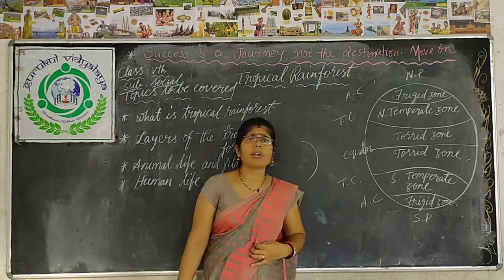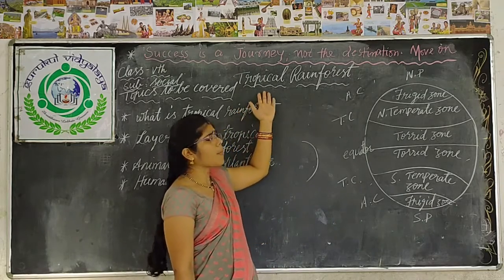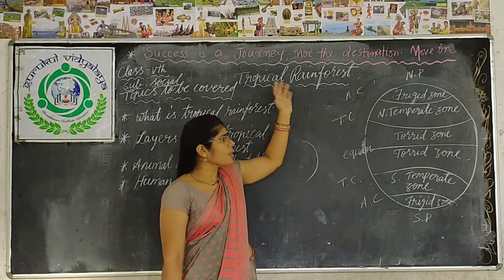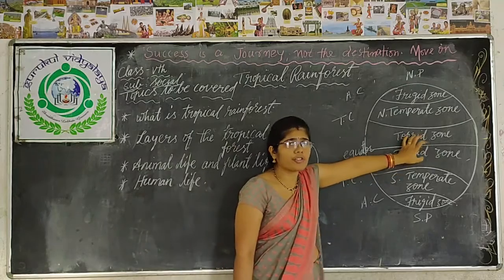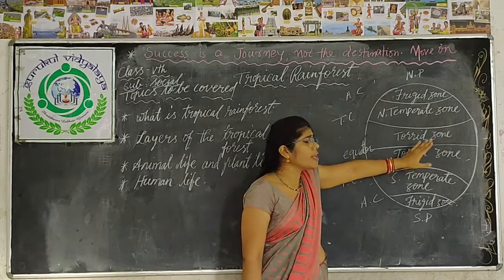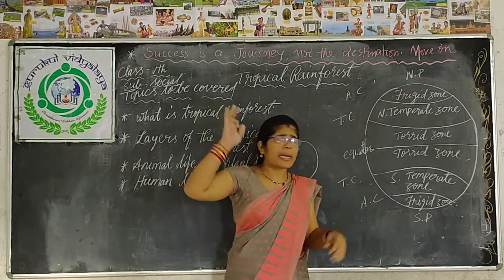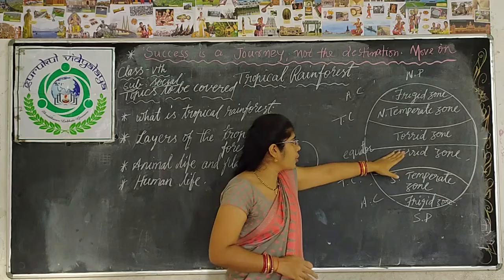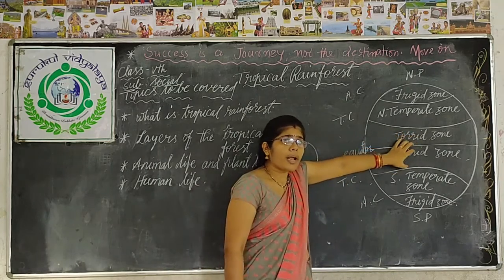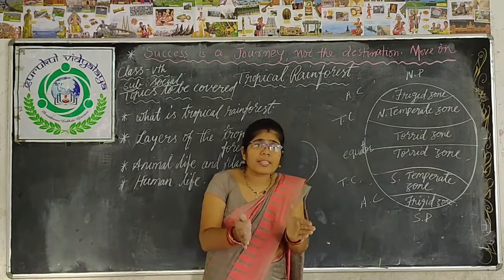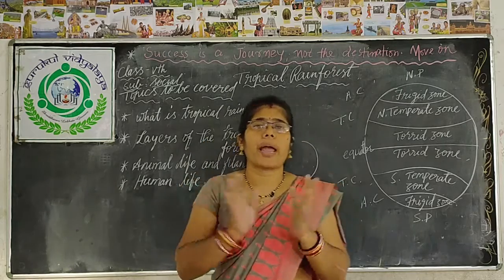Now, why have I told these things? Because our chapter speaks about tropical rainforest. This tropical rainforest we find in the torrid zone. The torrid zone is also called the tropical zone, and our chapter links to the torrid zone. That's what I have told you. The tropical or torrid zone receives maximum heat from the sun, so they experience a hot and humid climate.